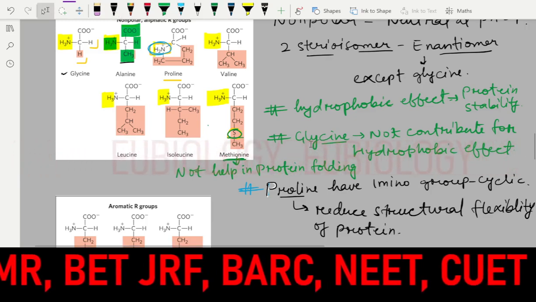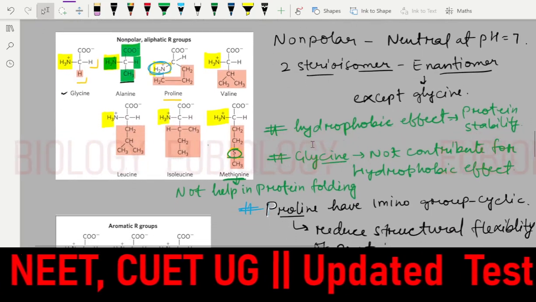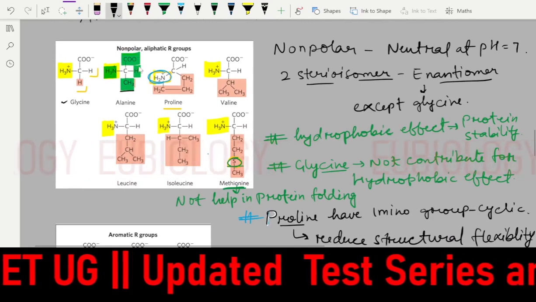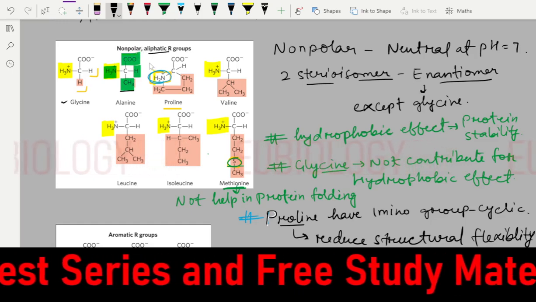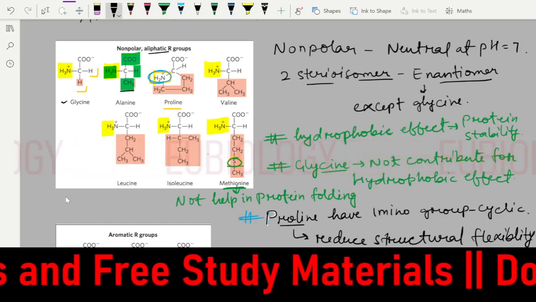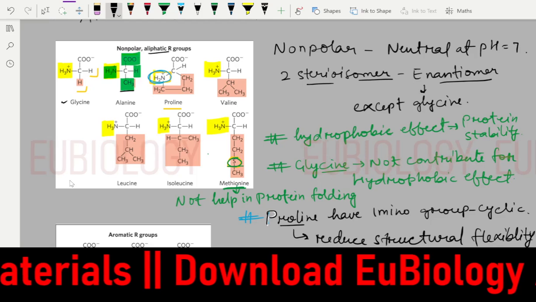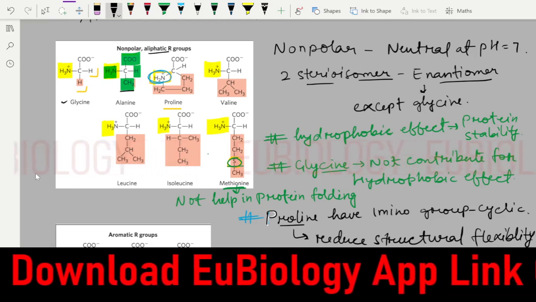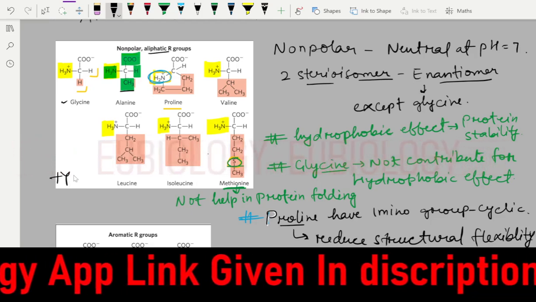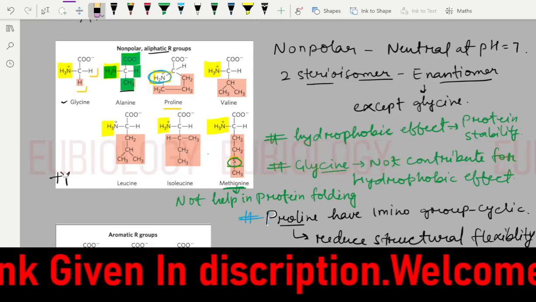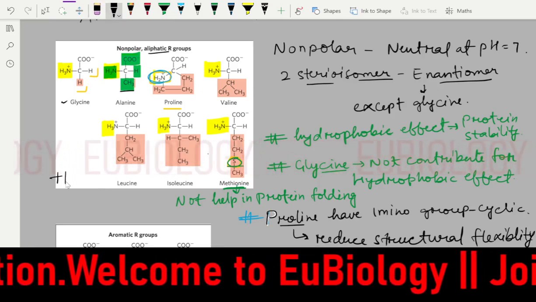Got it. So here we cover the non-polar amino group. Here it is written aliphatic R group. But if I ask what are the non-polar amino acids, you will add tryptophan and phenylalanine.